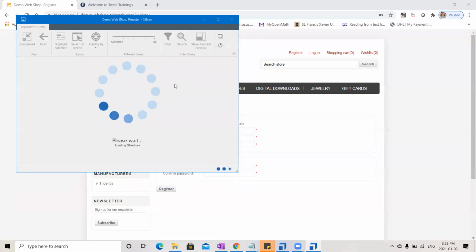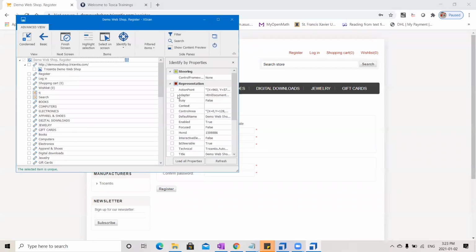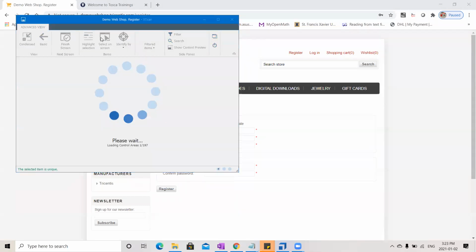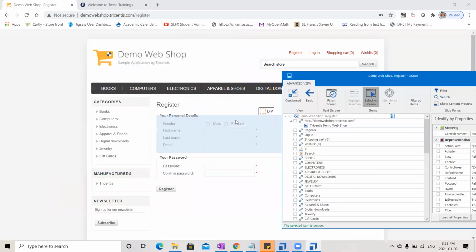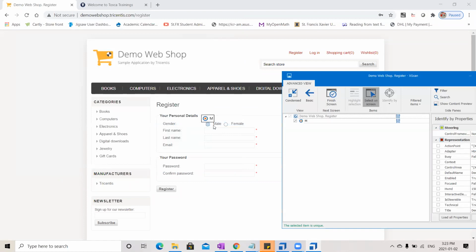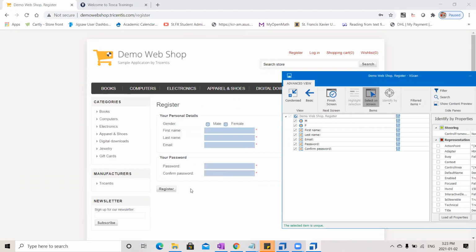Choose the application you want to scan and say select on screen. Choose the controls: male, female, first name, last name, email, password, confirm password, and register button.